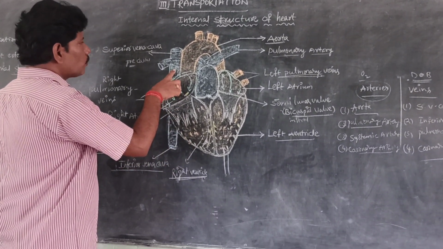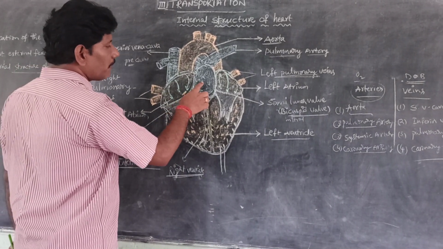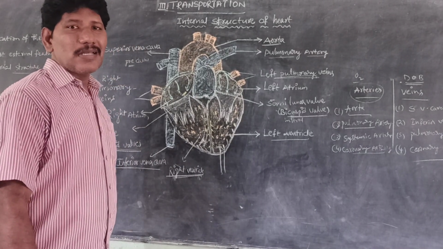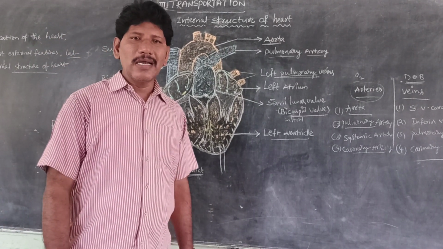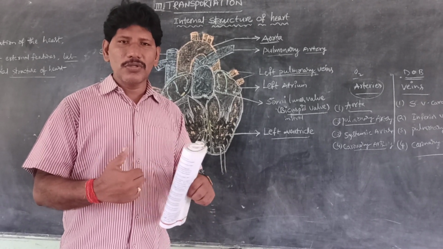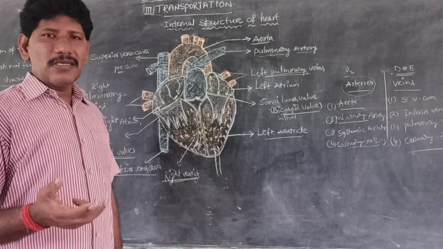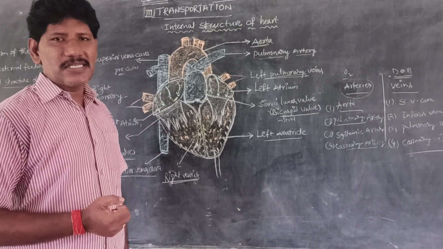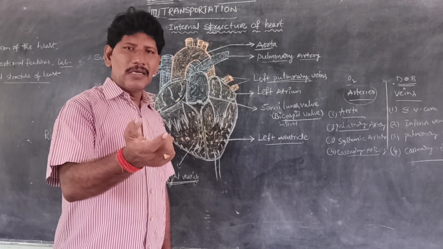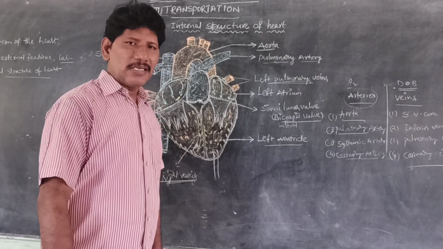This is superior vena cava, inferior vena cava, and this is the pulmonary artery. Arteries arise from the heart and distribute the oxygenated blood to all the body parts. Veins collect deoxygenated blood from all the body parts towards the heart. But here is the one exemption.